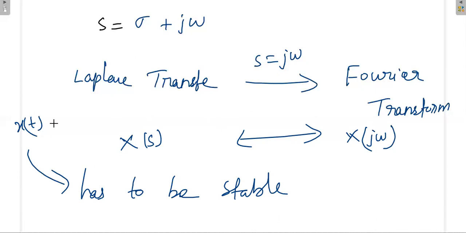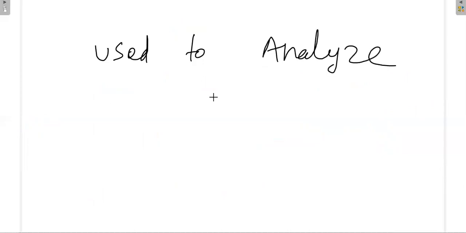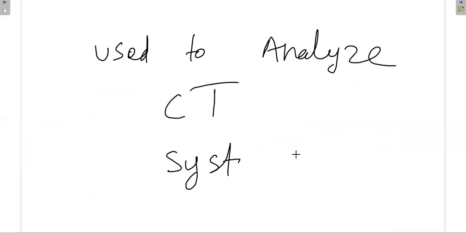But if the signal is unstable, even if you have the Laplace transform, we cannot apply this, because the Fourier transform is not applicable for unstable signals. Then what is the application of this Laplace transform? The Laplace transform is used to analyze continuous time systems.